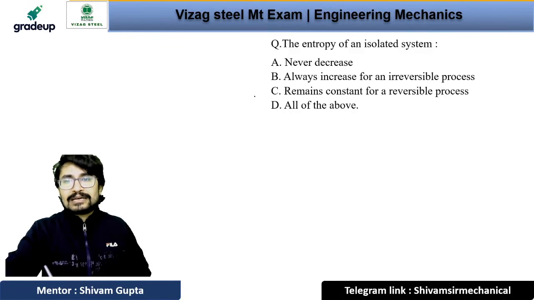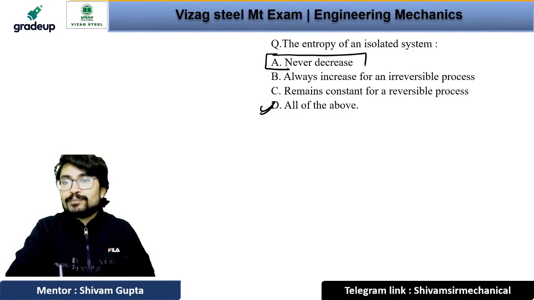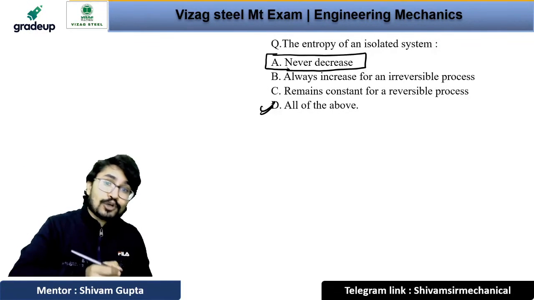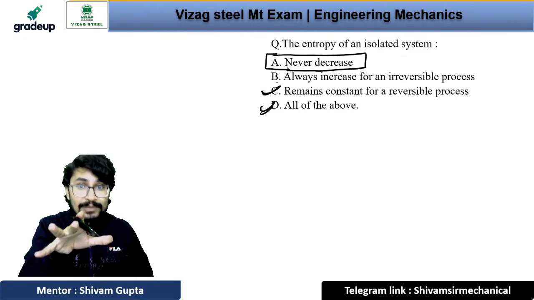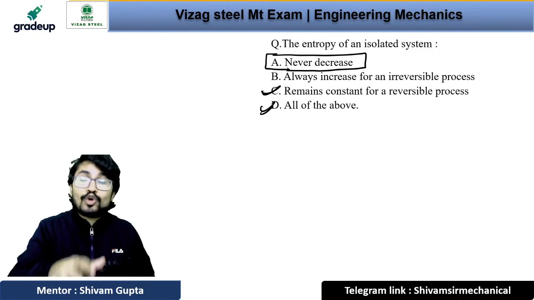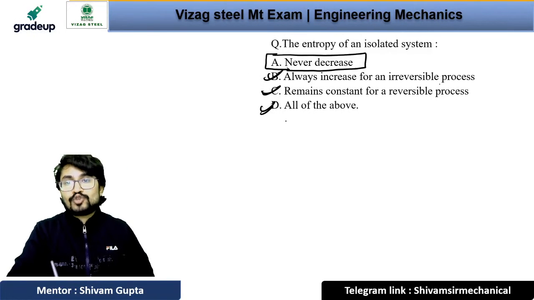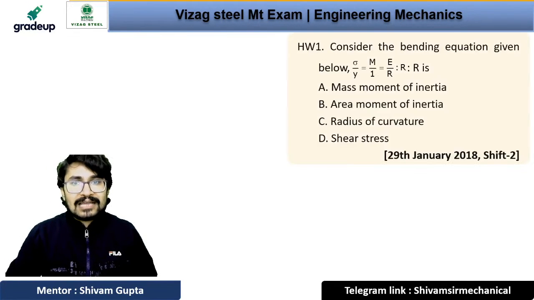Yes, absolutely correct. It can never decrease. It can be zero, it can be positive, but it cannot be negative. Entropy of a reversible process can remain constant. Change in entropy can be zero, right? But it cannot decrease. It will always increase for what? For irreversible process. So option number D will be the correct answer for this question. Are you getting? Yes. That is the point.